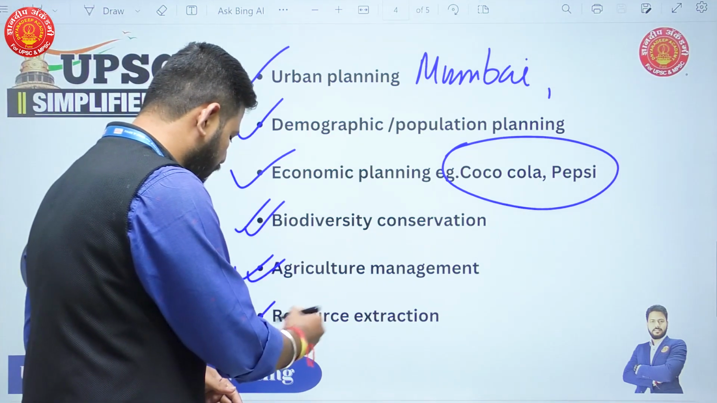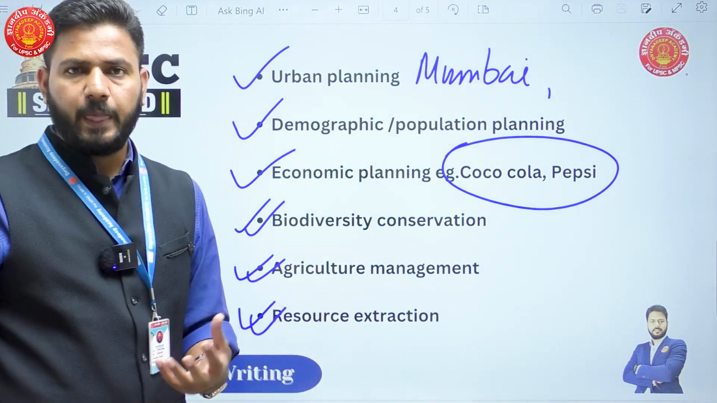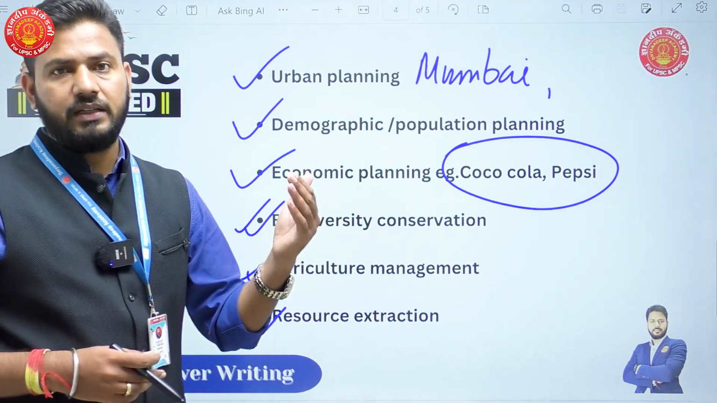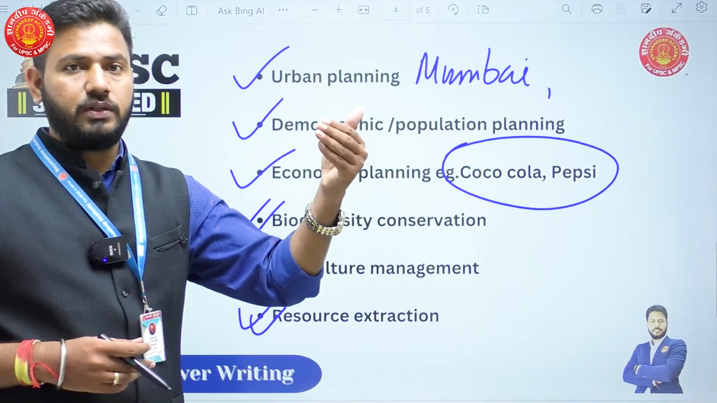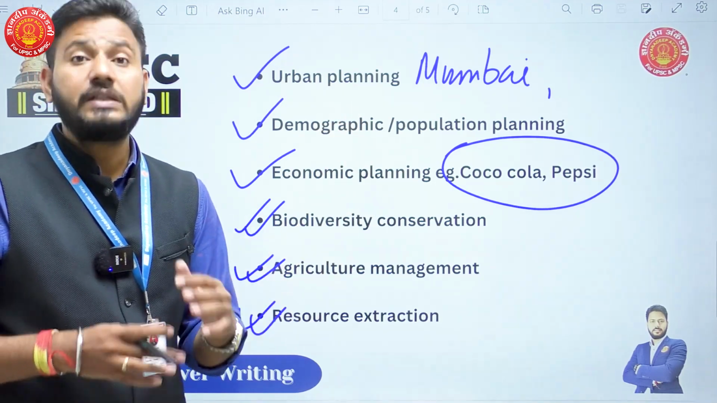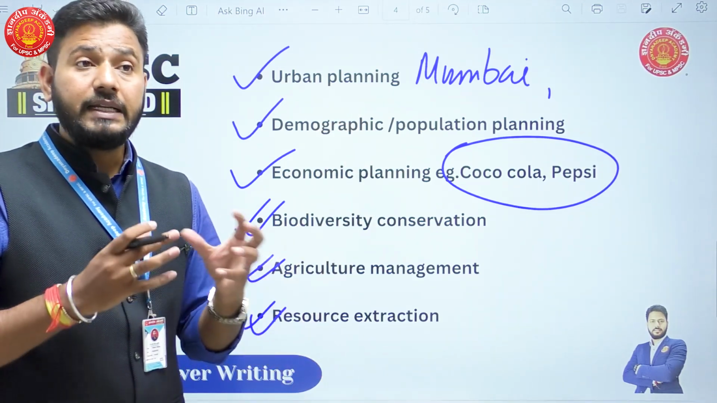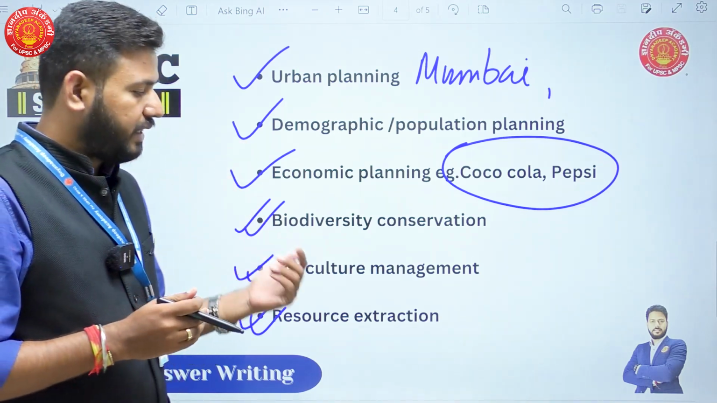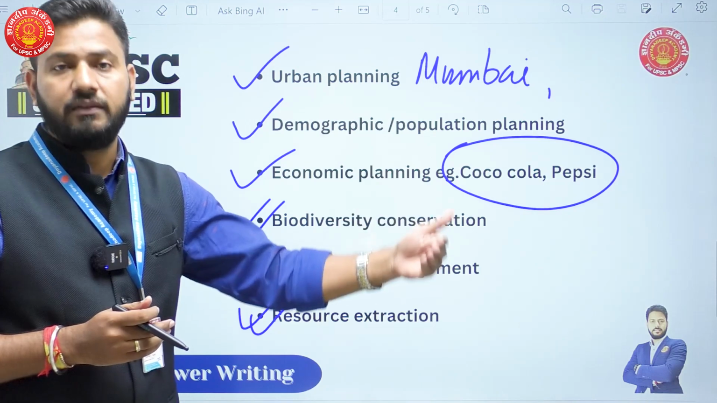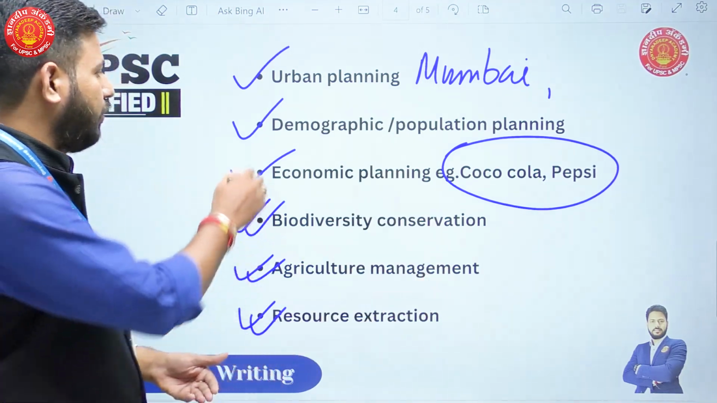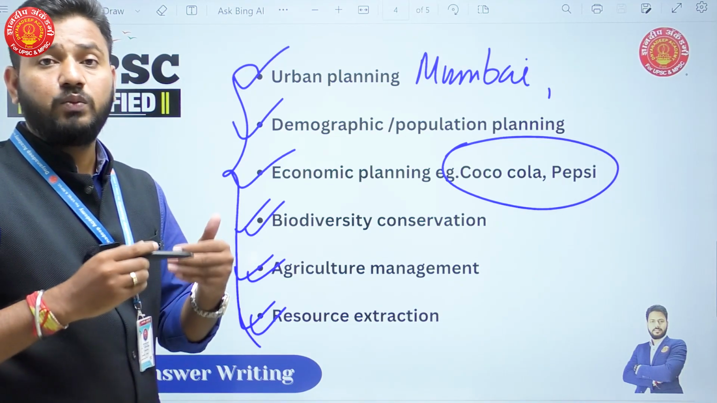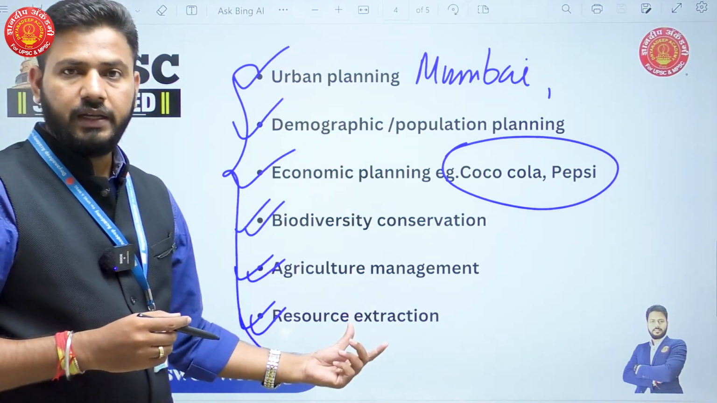Resource extraction also, for example, fossil fuels or any other resource that we extract. We are rampantly extracting these resources without thinking of the future. So this use of resources is not sustainable. By understanding the carrying capacity of a region, we can sustainably extract resources without impacting the environment there. So these are all the points where you can explain how carrying capacity is vital for sustainable development.